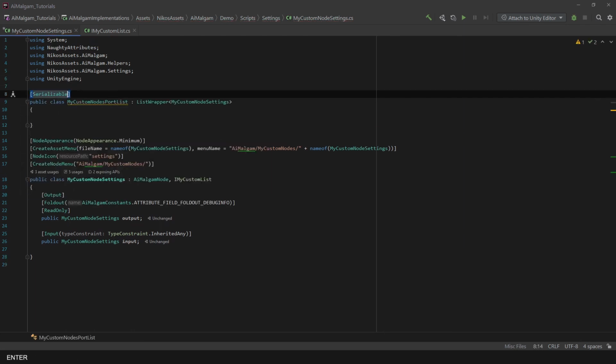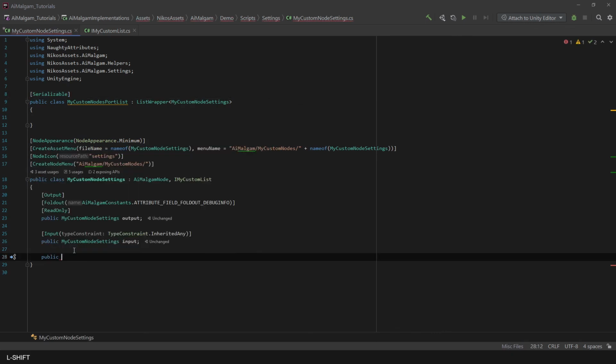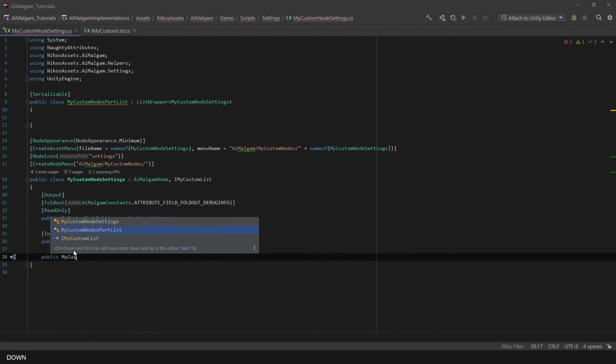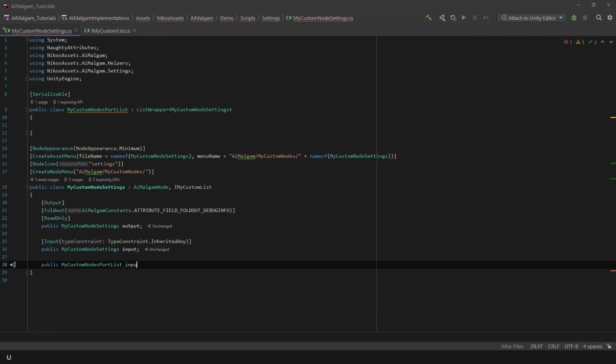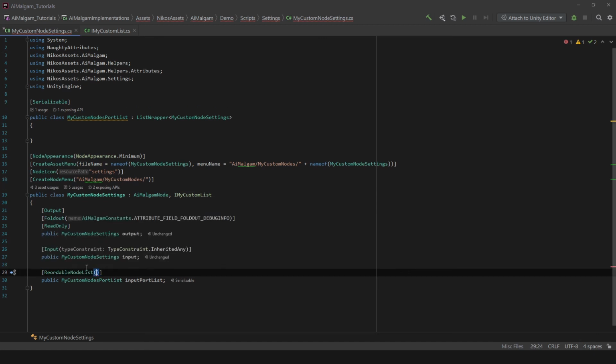Similarly to the single input port field, you need to define a field for the list wrapper, but choose another attribute. This time it is the reorderable node list attribute. Also tell it the list item type there as well. It is important that it is exactly the same item type, otherwise there will be errors.